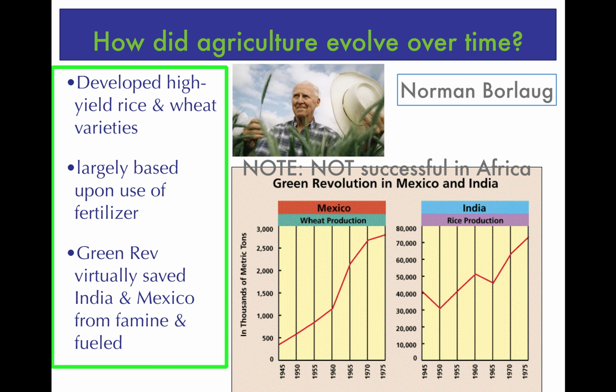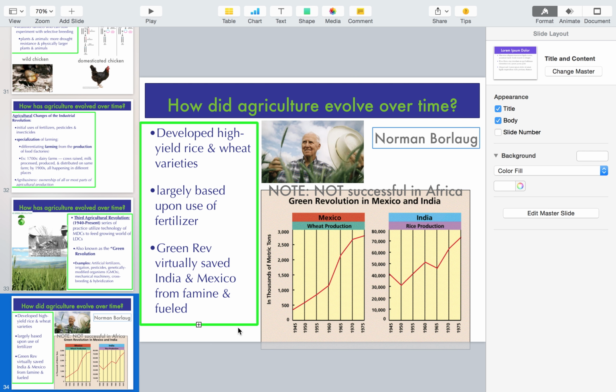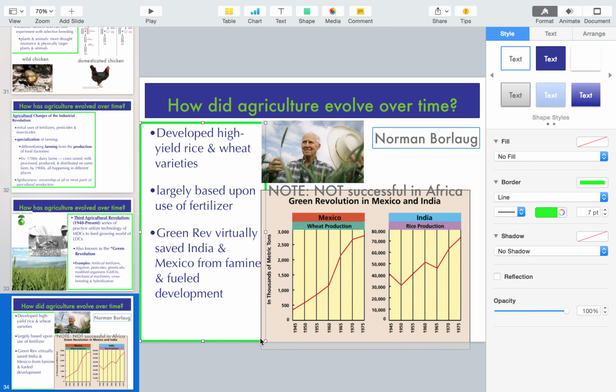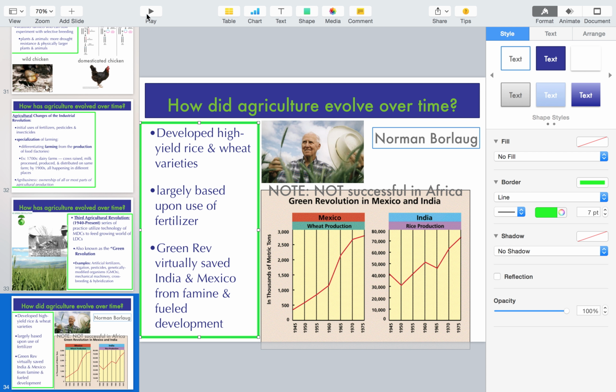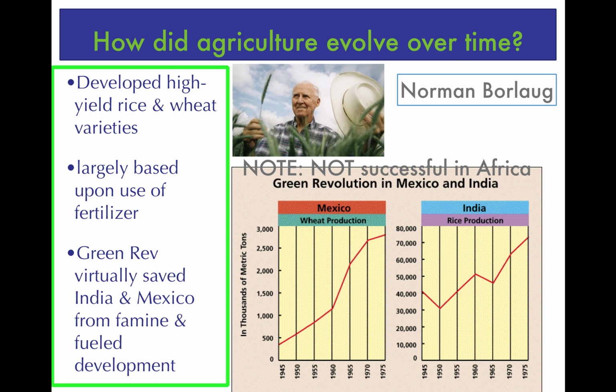It was largely based upon the use of these chemical fertilizers, and because this meant that they required less water, they were essentially just more productive crops. Well, that Green Revolution essentially saved India and Mexico. More specifically in India, they likely would have faced widespread famine had it not been for the work of Norman Borlaug. And Mexico, similarly, you can see from 1945 to 1975, their ability to produce wheat just simply skyrocketed.